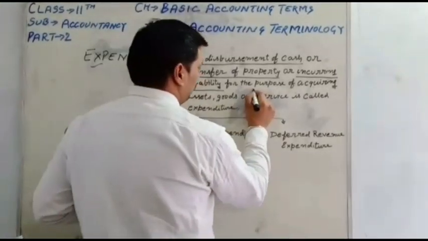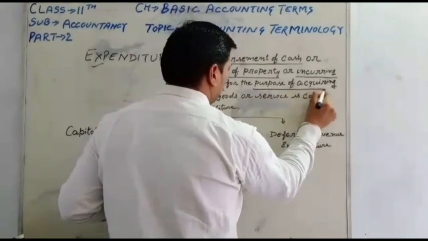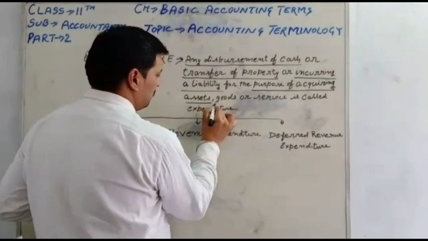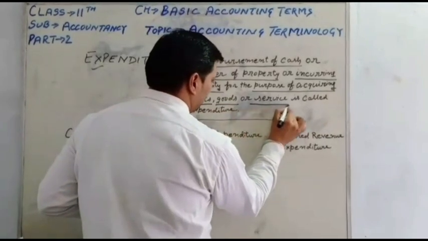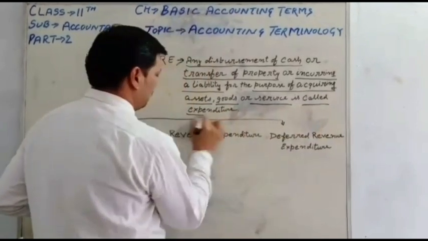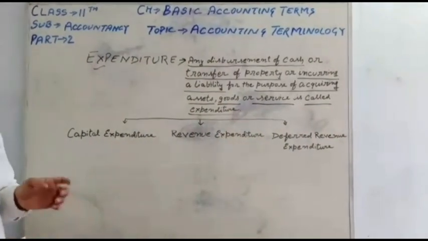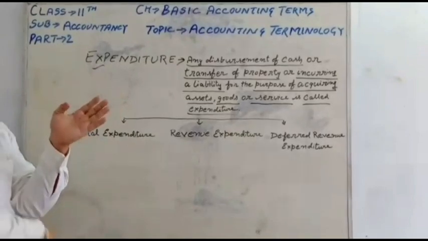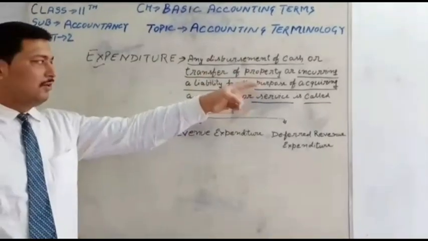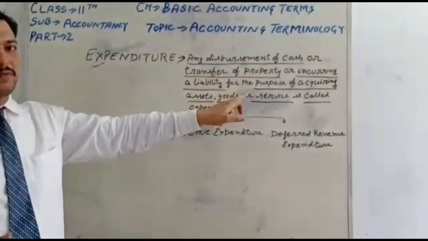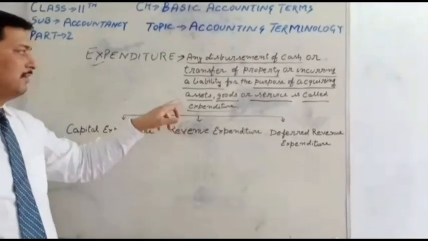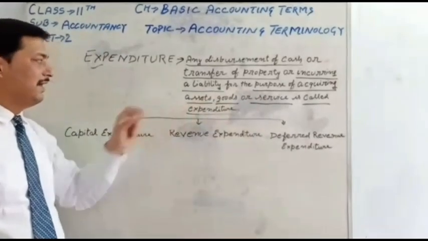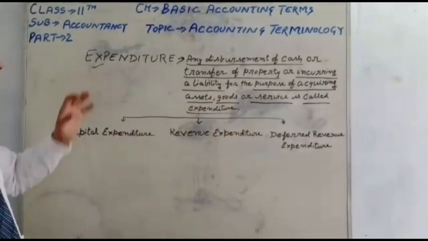For the main purpose of acquiring assets, goods or services. That is called expenditure. So any disbursement of cash or transfer of property or incurring liabilities for the purpose of getting assets, goods or services is called expenditure. So students, that is the meaning of expenditure.